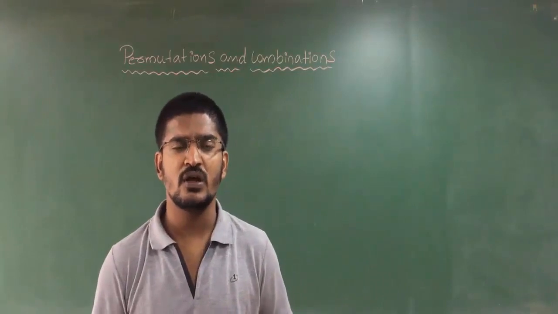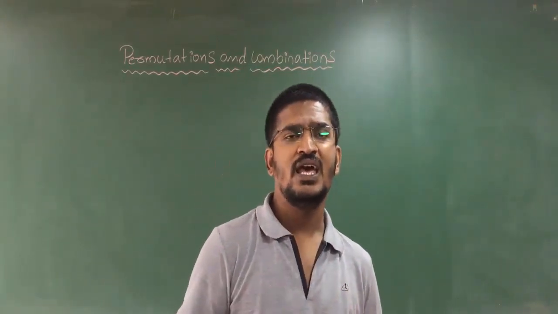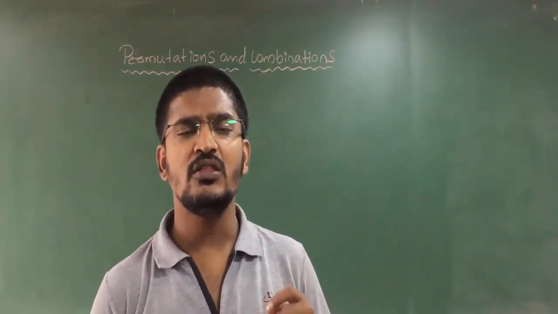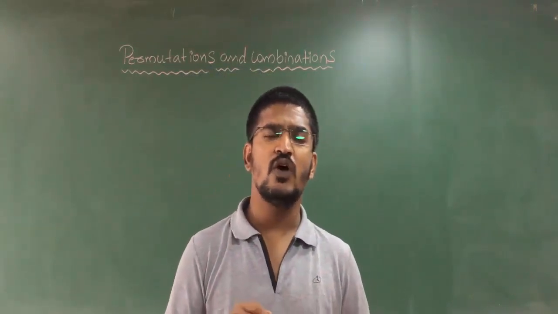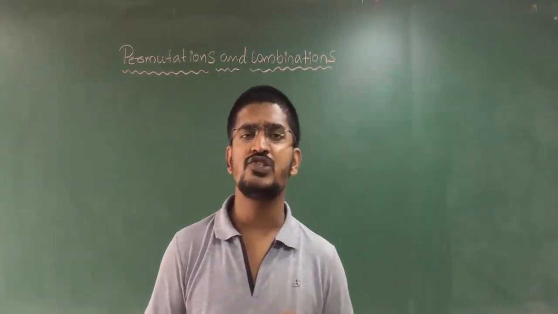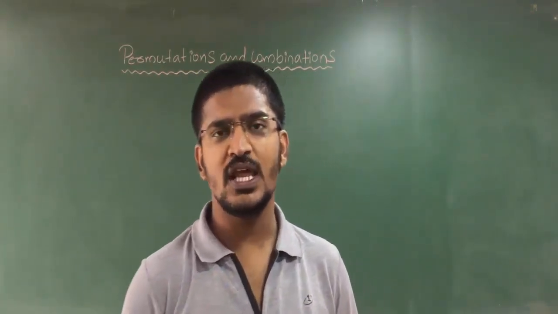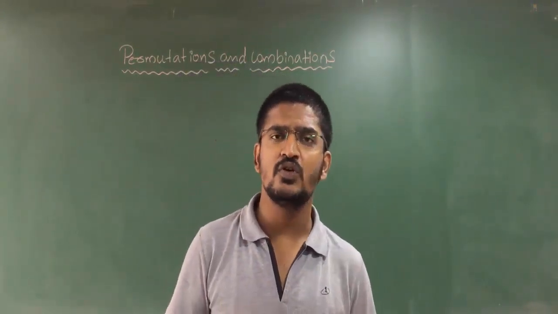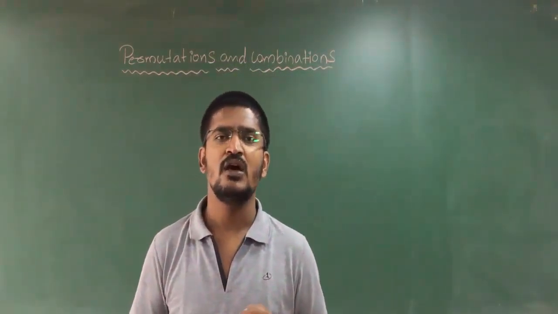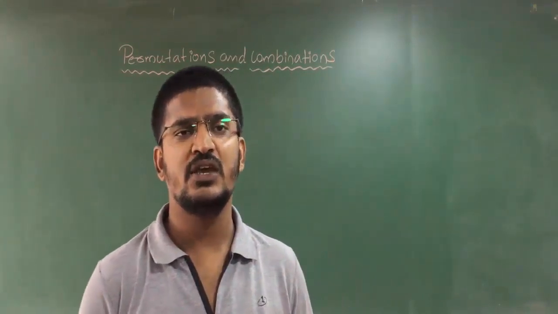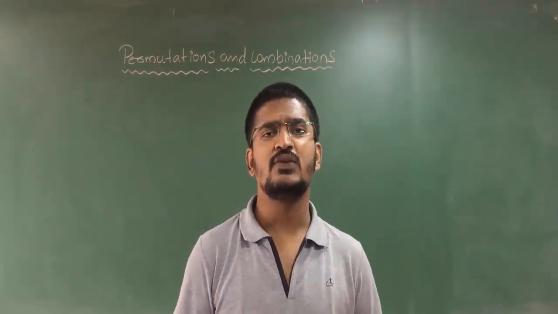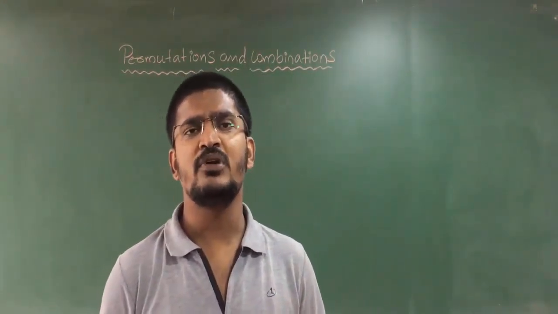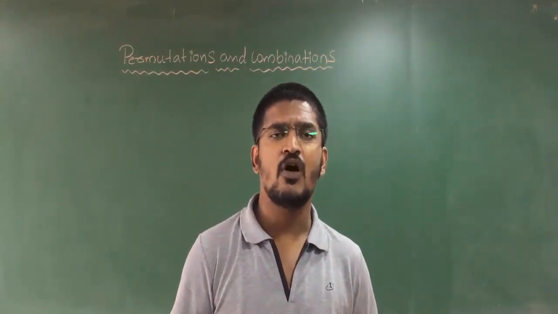In every exam you are going to have one or two questions on permutation and combination. One is the minimum, two will be the maximum. If they are asking two questions, one will be from permutation and another from combination.